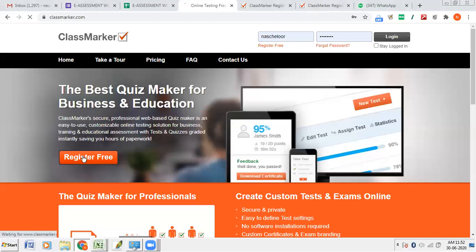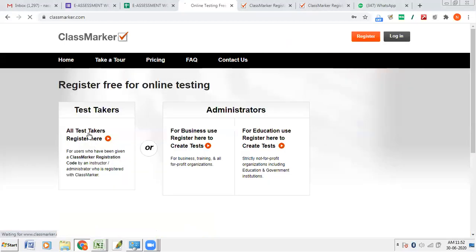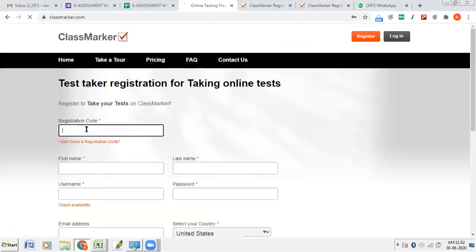Click on register free, then all test takers register here. Then enter the registration code which I shared with you. Don't enter others' code, then it will be a conflict. That's why I tell you, first time you have to share the code for each student.